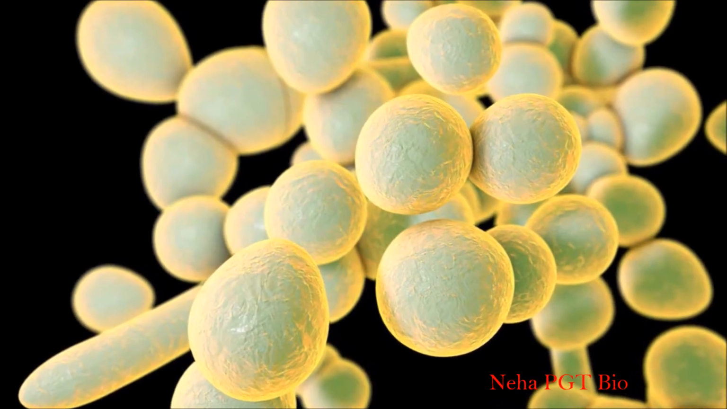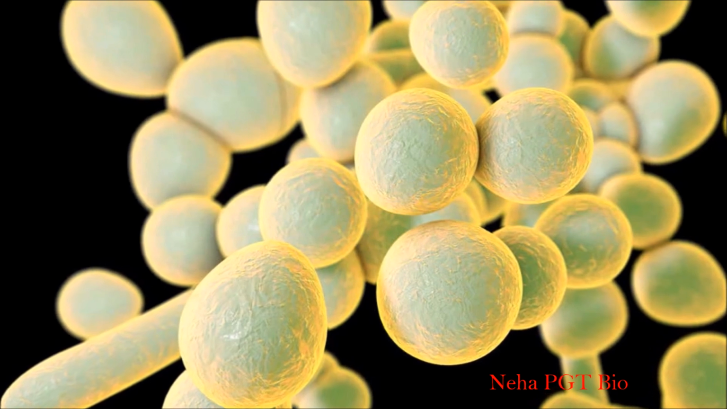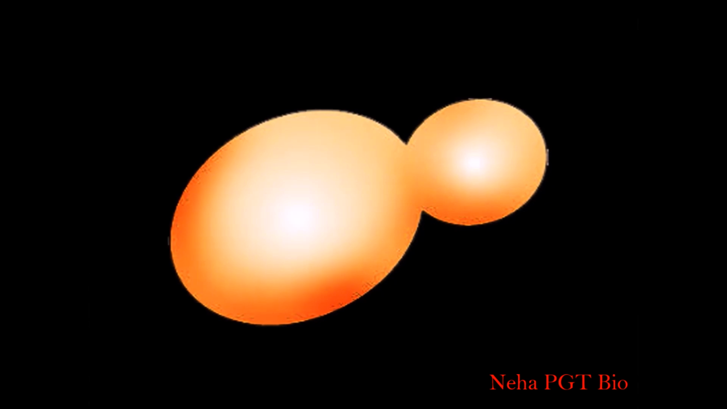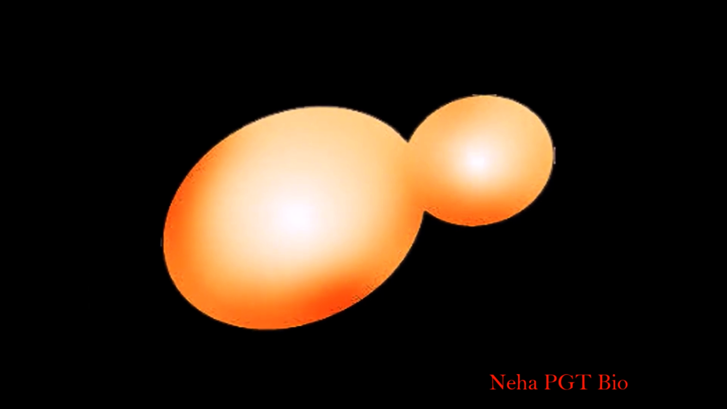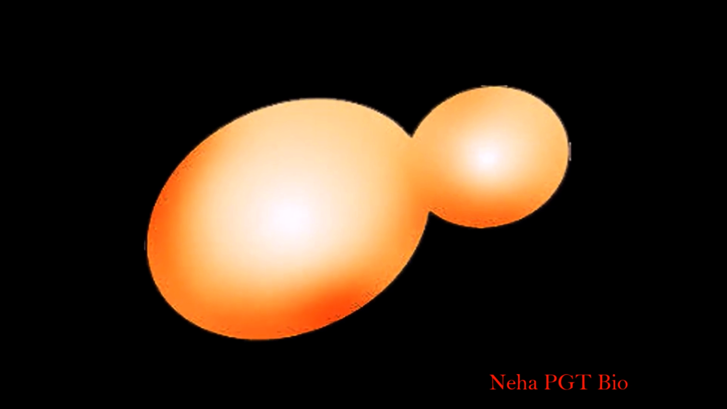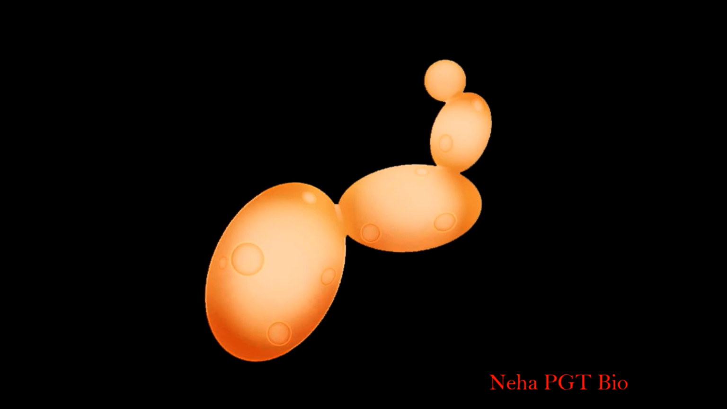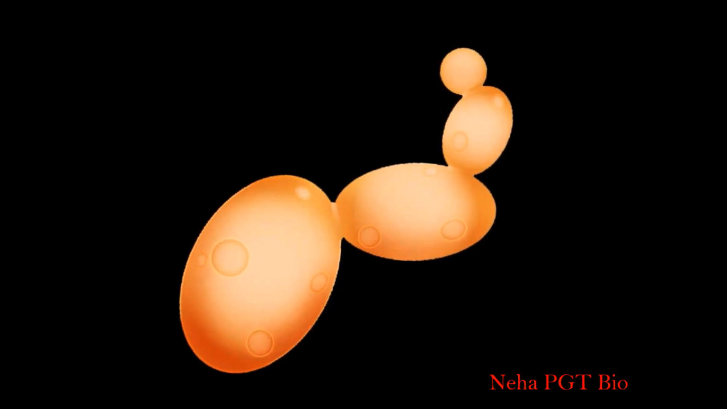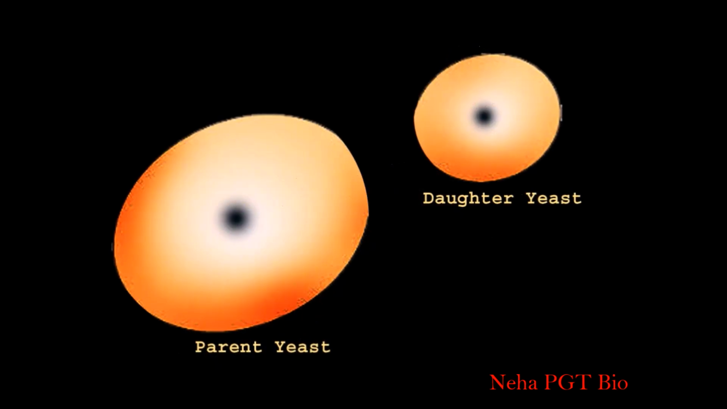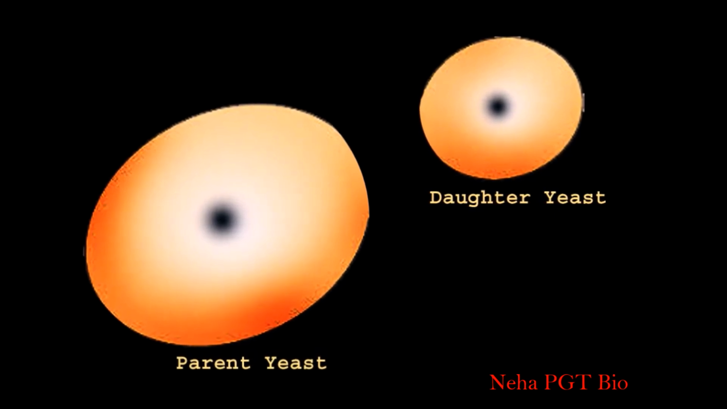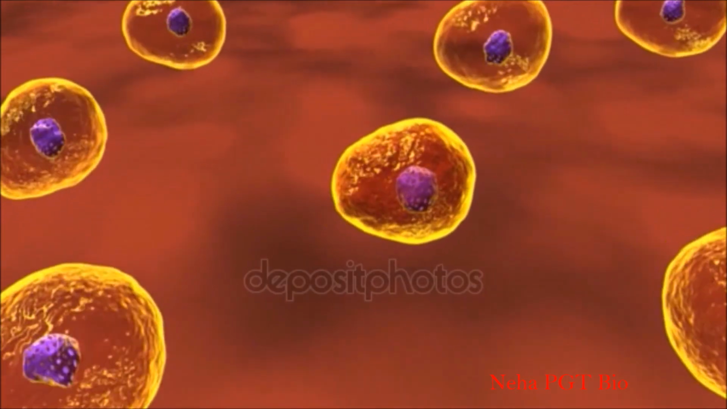Let's take the example of yeast. Yeast, which we all know, is a unicellular fungus. When it has to produce a bud, it produces a tiny outgrowth which remains attached to the parent body till it grows to the stage when it can survive on its own. After that, the bud detaches and grows independently as mature yeast.